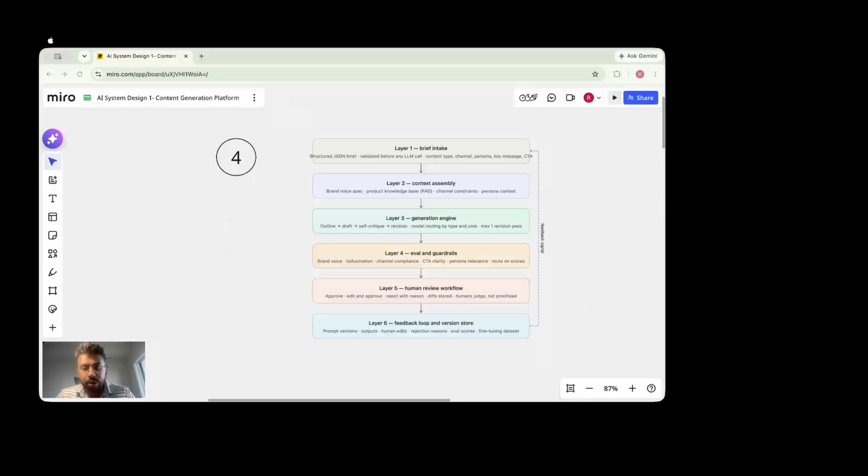Now moving to layer 2, which is where the real stuff happens. This is where we assemble everything, and that's why I'm calling it the context assembly layer. In this layer, we will take the validated user input in a valid JSON format that covers the key message, the CTA, the ICP, the persona information, and anything else that the user provides. And we will assemble it with the actual context.